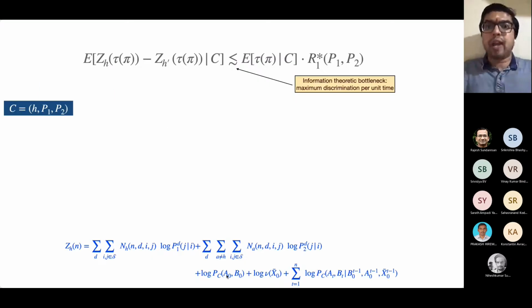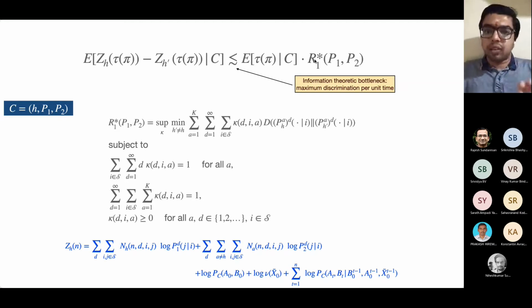If we were to go ahead and derive the lower bound, just like how we did in the rested arms setting, we will end up with a constant R1 star in the information theoretic bottleneck upper bound. This is the analog of the Wald's lemma that I showed in the rested setting. Of course, you have to now adapt that lemma to restless arms. Nevertheless, one can derive an upper bound like this. One will arrive at a constant which is R1 star now.